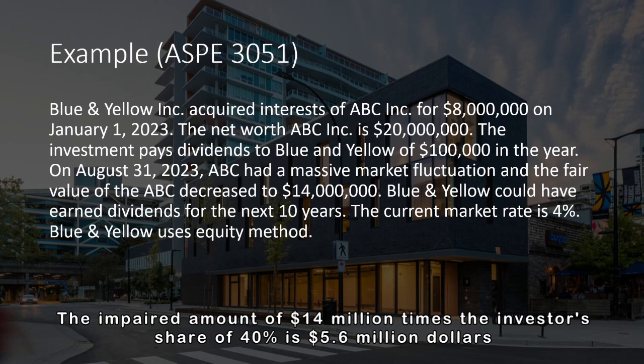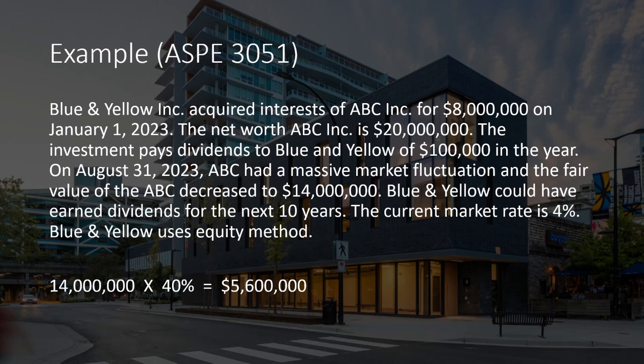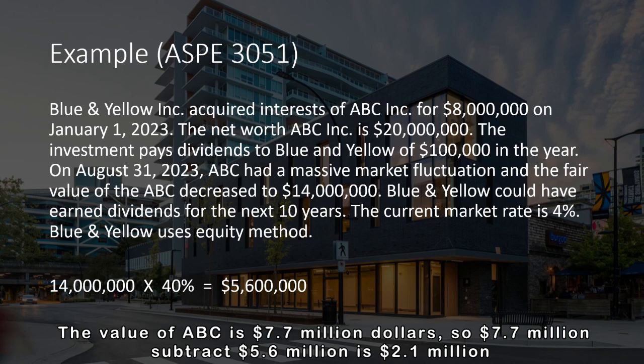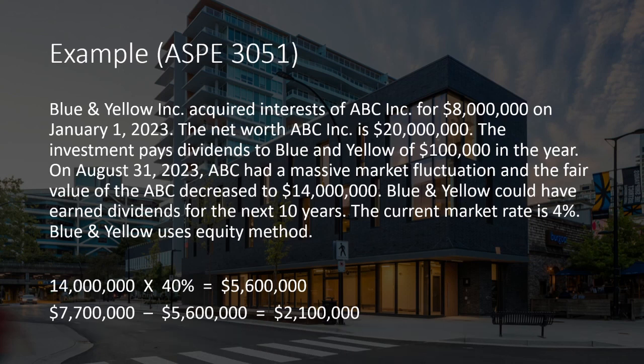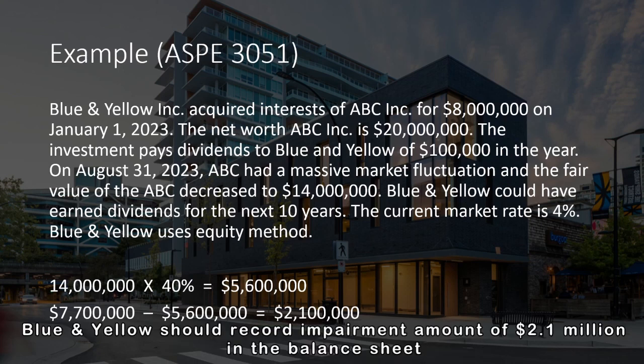The impaired amount of $14 million times the investor share of 40% is $5.6 million. The value of ABC was $7.7 million. So $7.7 million subtract $5.6 million is $2.1 million. Blue and Yellow should record impairment amount of $2.1 million in the balance sheet.